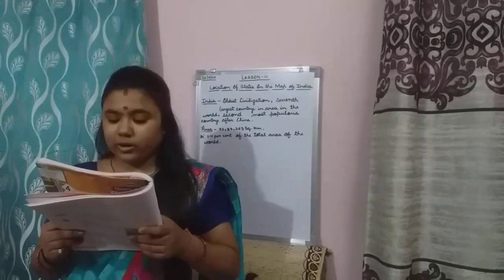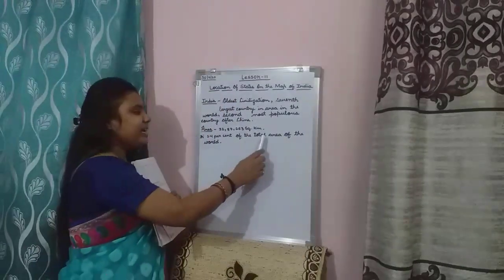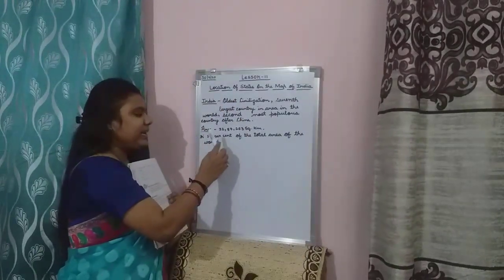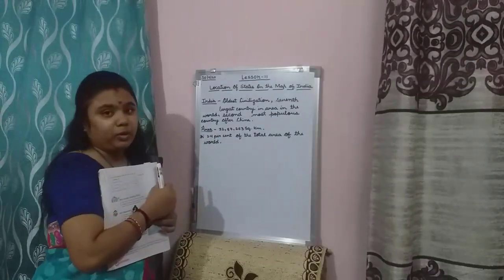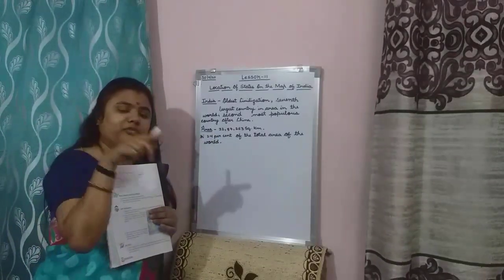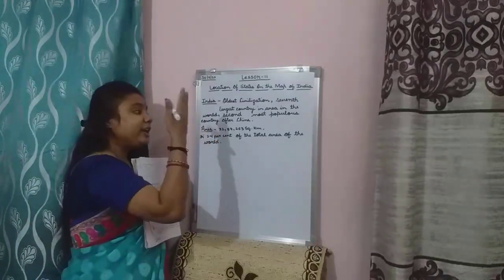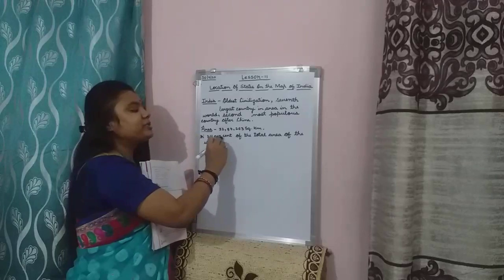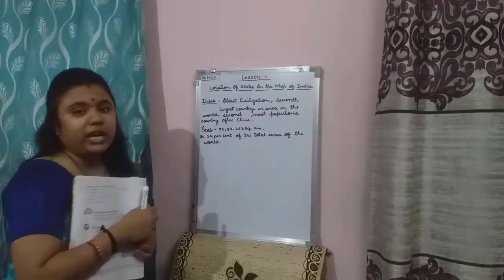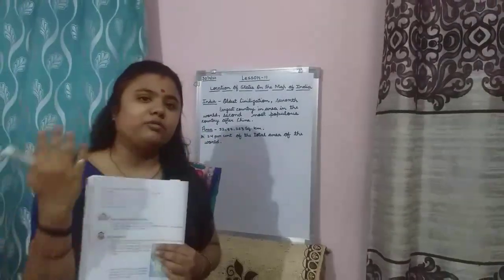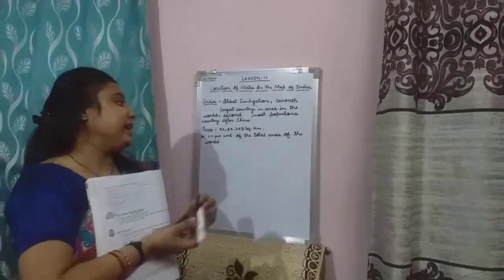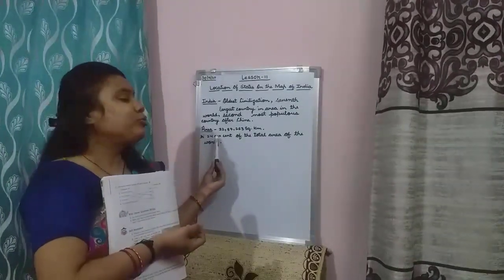The geographical area of India comprises 2.4% of the total area of the world. If we see the total area of the world, the area of India is 2.4% of the world's area. If we calculate the whole area of the world, India's area is 2.4% of the world.